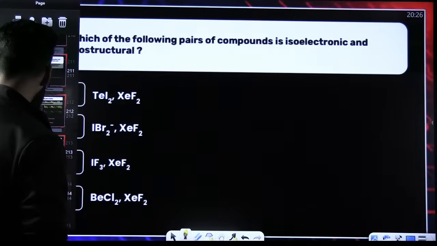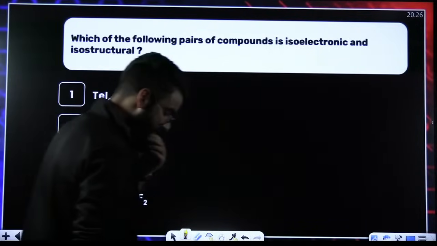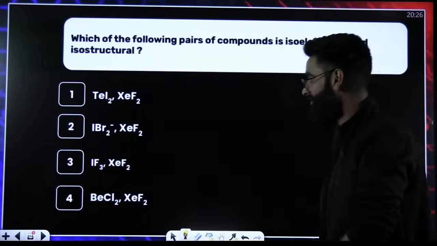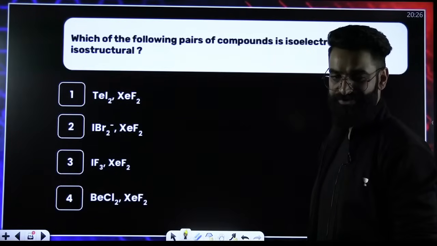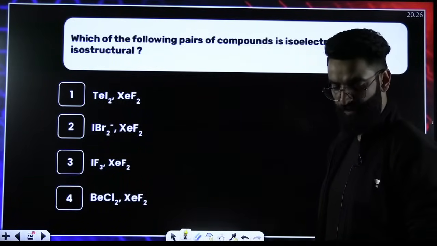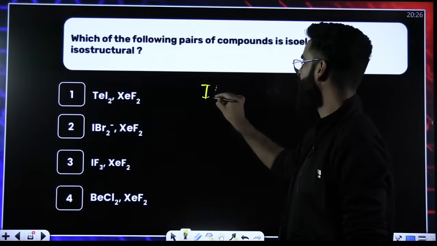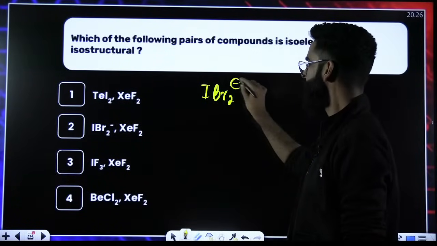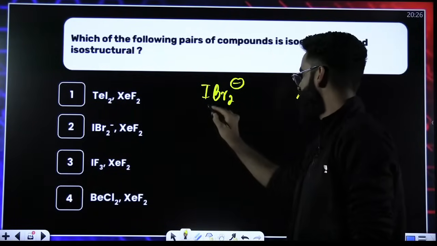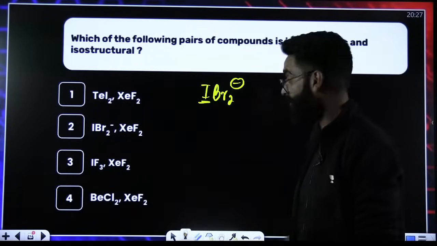Moving ahead. Which of the following compounds is isostructural and isoelectronic? Again, this sort of question we have solved many a times, if you remember. So first of all, if I talk about IBr2 negative and XeF2, check the type of this particular molecule. How do I check the type? Let me show it to you if you have forgotten.